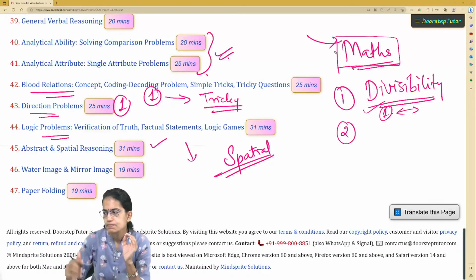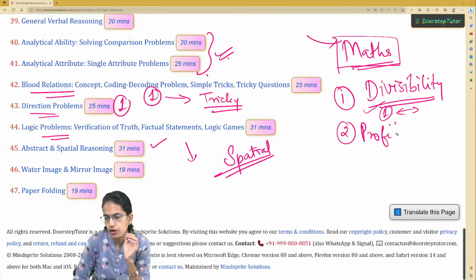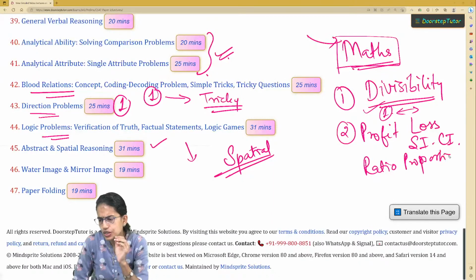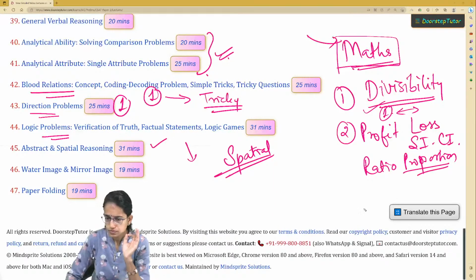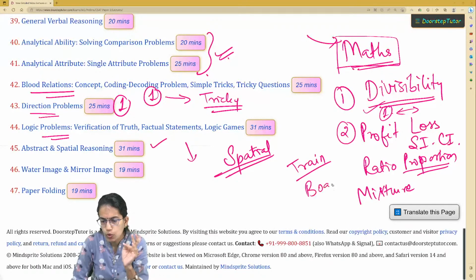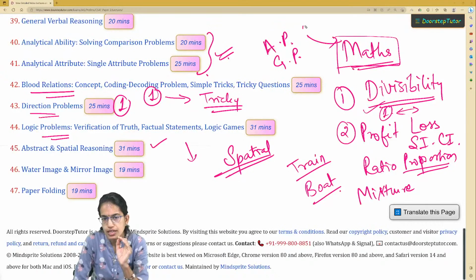The next is questions related to profit loss, simple interest, compound interest in certain cases. Few questions can be on ratio proportion. These are really scoring questions, relatively simple. Then problems related to mixture, speed time problems. So speed time problems could either include a question related to train, boat, upstream, downstream. Then there can be questions related to arithmetic progression, geometric progression. Really important. So what would happen on the 15th birthday?